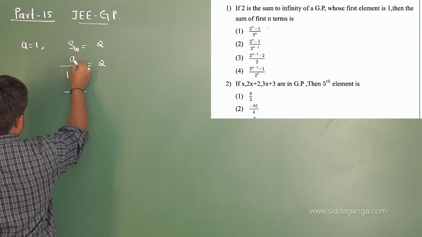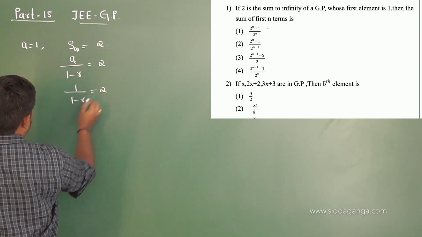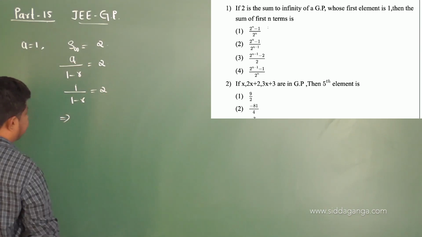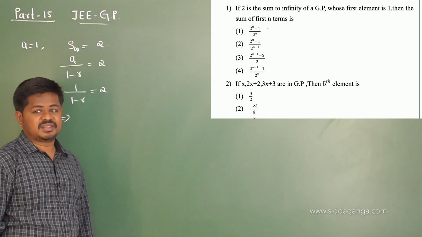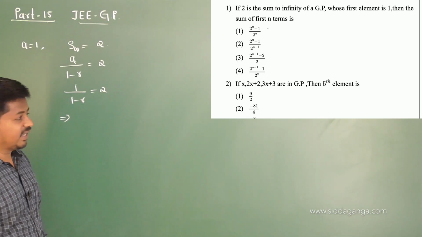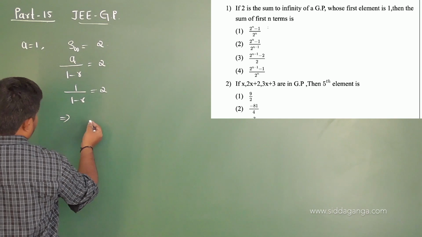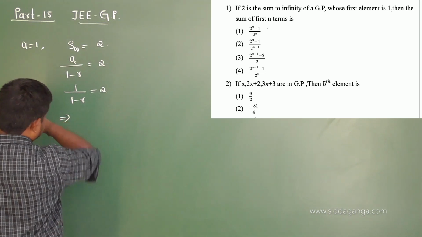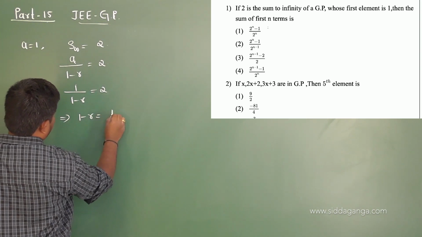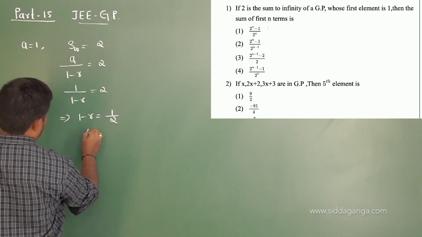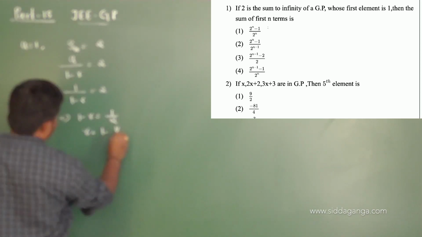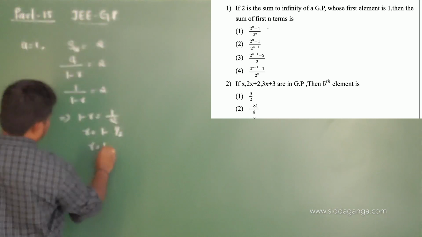In place of a, I took 1. So from this I can get r, and after getting r, you can easily find the sum of the first n terms. Okay, so what do you get here? 1 minus r is equal to 1 by 2. Then r is equal to 1 minus 1 by 2. You get r is equal to 1 by 2.